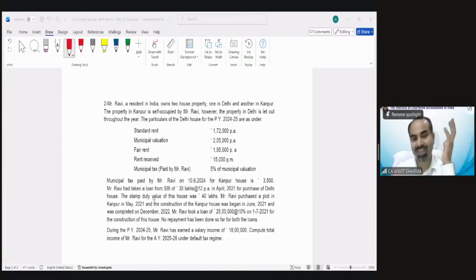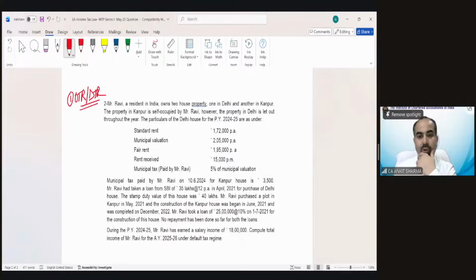As I always say, first of all, check whether it is the optional tax regime or the default tax regime. During the previous year, Ravi earned salary income of 18 lakh, and we have to compute the total income of Mr. Ravi for the assessment year under the default tax regime. So we have to solve this question as per the default tax regime.